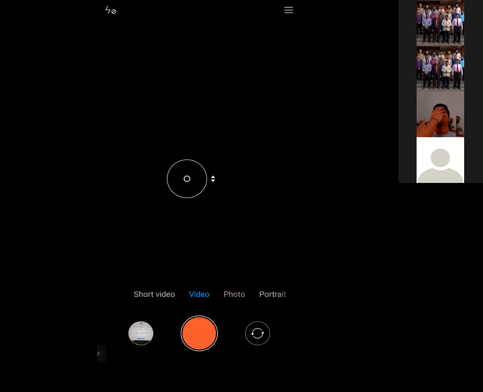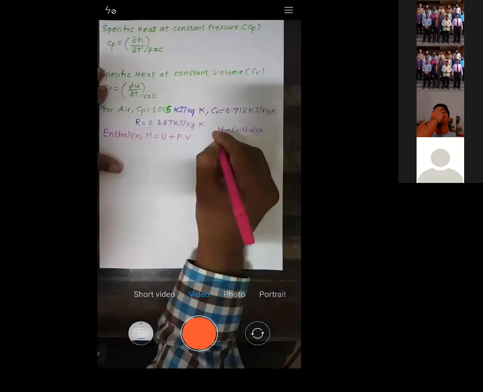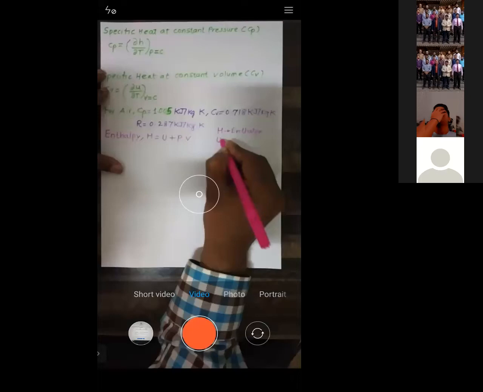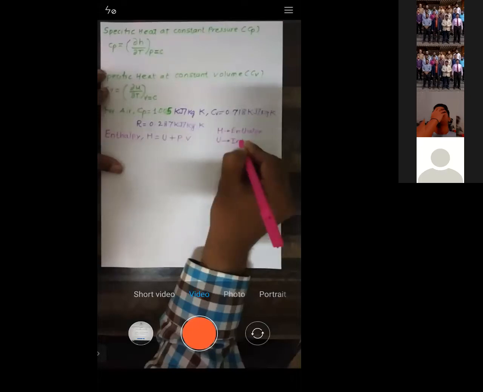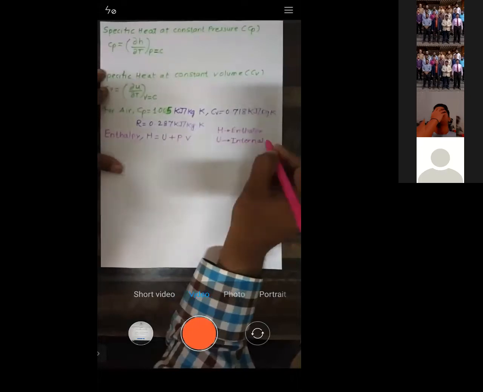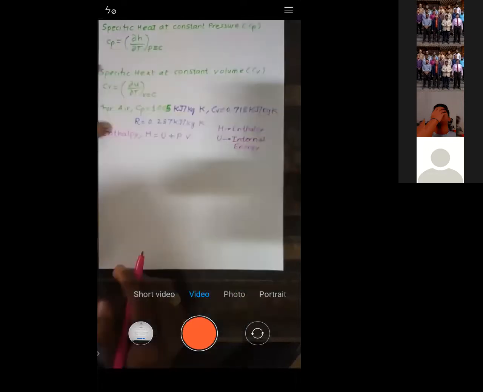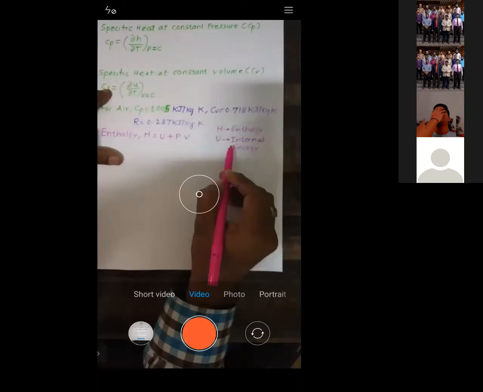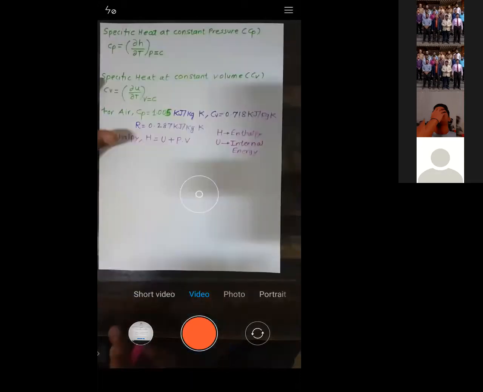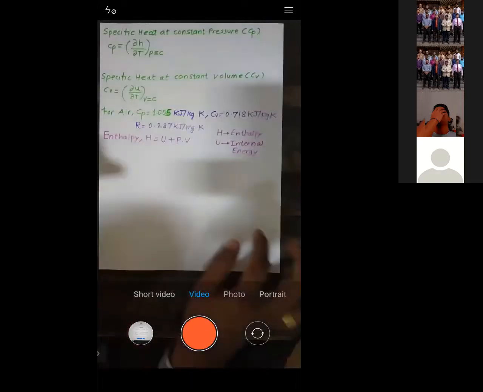H is enthalpy. What enthalpy actually is, I will let you know, not a problem. U is the internal energy. For what internal energy is, we have already seen the derivation in the last lecture. So let us do this now.